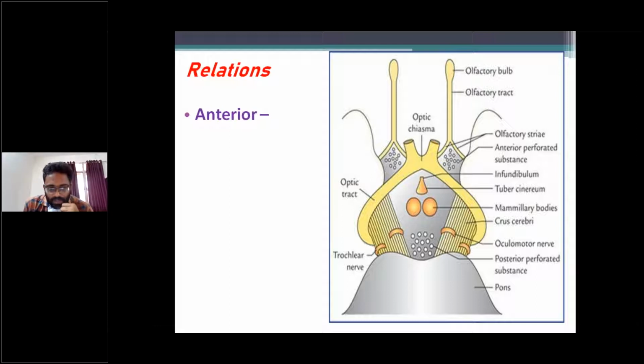All of you know the interpeduncular fossa. The interpeduncular fossa is situated in the base of the brain, between the two cerebral peduncles.